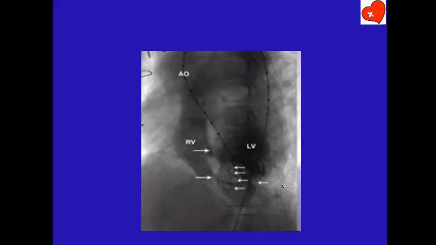How did the catheter enter the LV? Where is the aorta attached? Through the VSD, sir. Aorta is placed over LV or over RV? RV. So then how did it enter the LV?